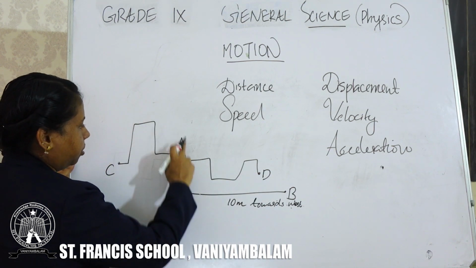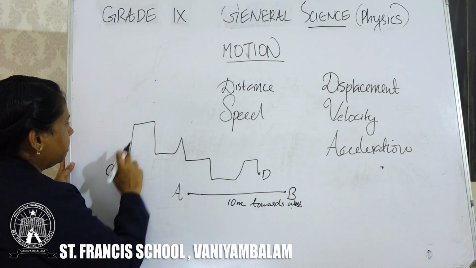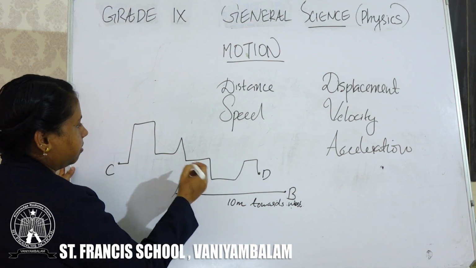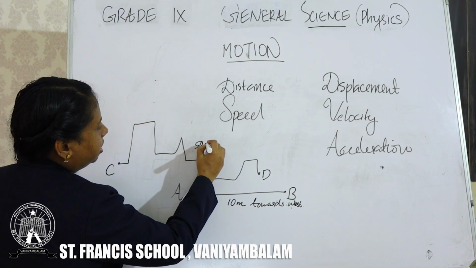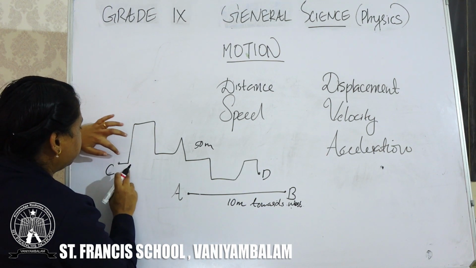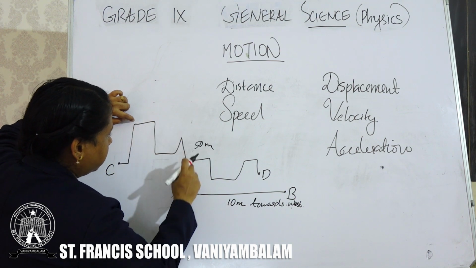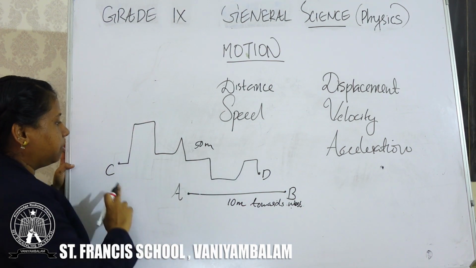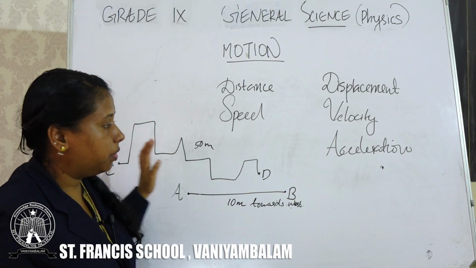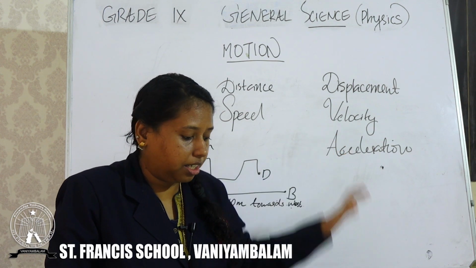We can see in this path that it is random motion. The speed we can say is total distance by total time. Suppose the total distance is 50 meters. But the velocity is changing, because the direction is changing here and here. So in the case of velocity also we want to mention the direction.